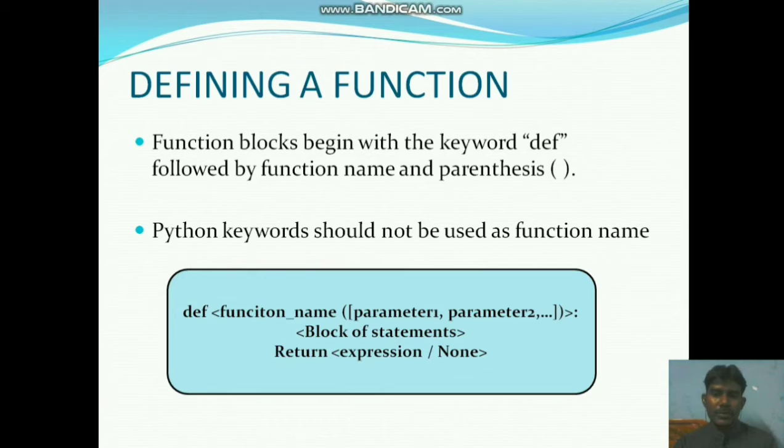Next one, block of statements. Block of statements means the coding: printing statements, input statements, like that. Everything we have to give in a block of statements. Next one, return an expression or none.